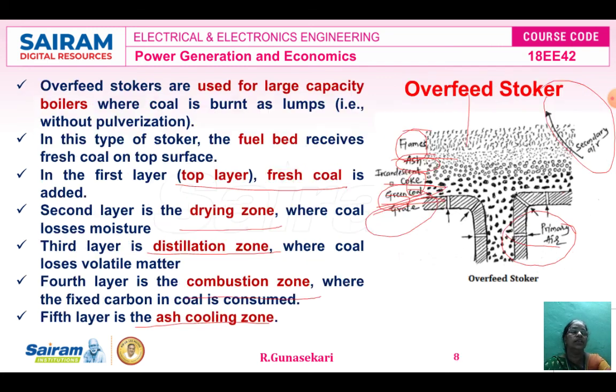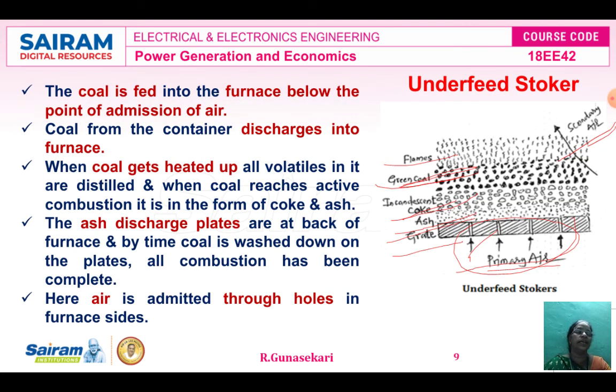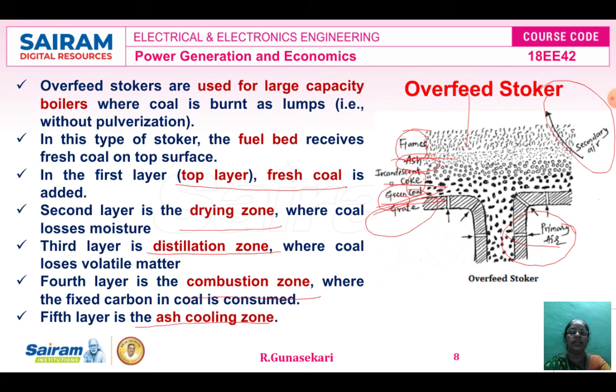That means the difference is that the green coal and ash places are interchanged. In the underfeed, the coal is fed to the furnace below the point of the admission of the air. But in the overfeed, the fuel bed only receives the fresh coal on the top surface only.